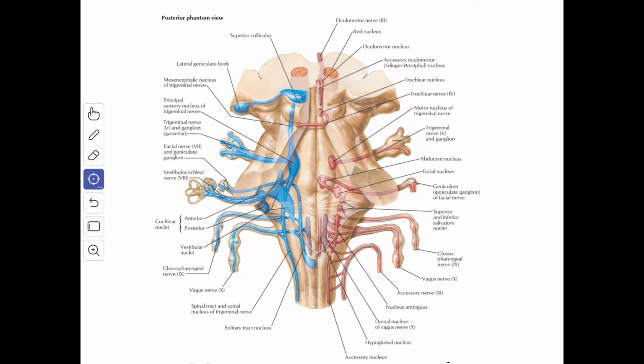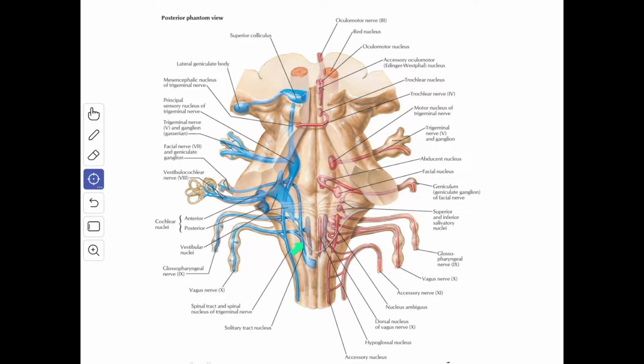This video is a continuation of the functional nuclei and the component of the cranial nerves. In the last video, we have seen about the motor nuclei. Now we are going to see about the sensory nuclei. So first we'll see the general and the special visceral afferent nuclei. The general and the special visceral afferent nuclei are represented by one nucleus, that is the nucleus tractus solitarius or